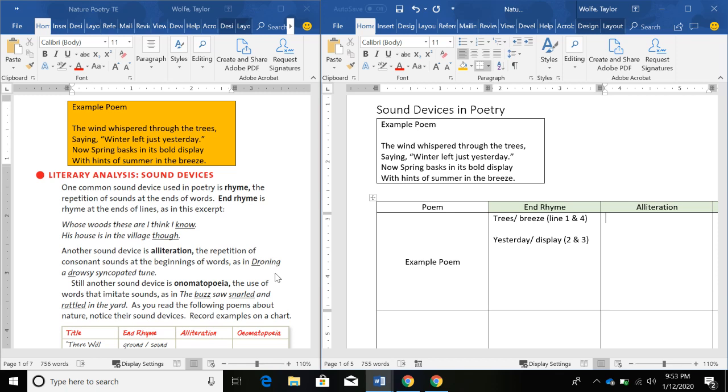If you paused it and you want to check your work, the alliteration is wind, whispered, and winter, because each of those words starts with the W sound, with the W repeating at the beginning of each word. That's lines 1 and 2. We also have basks, bold, and breeze, which is lines 3 and 4. Okay, so let's go ahead and move on to the last example of sound devices.